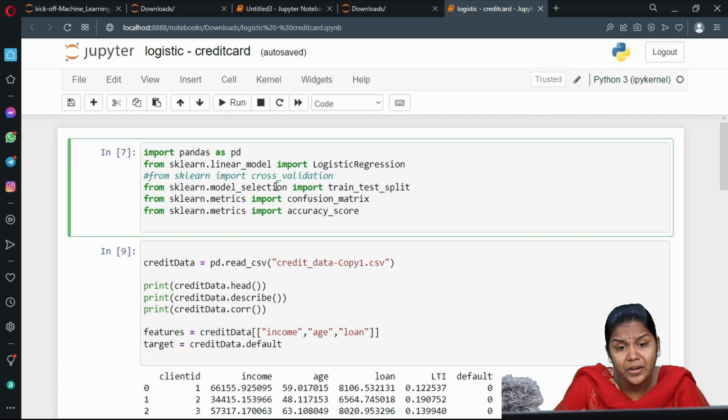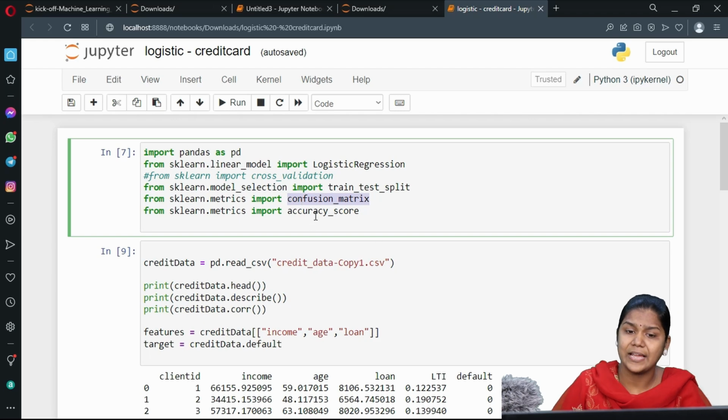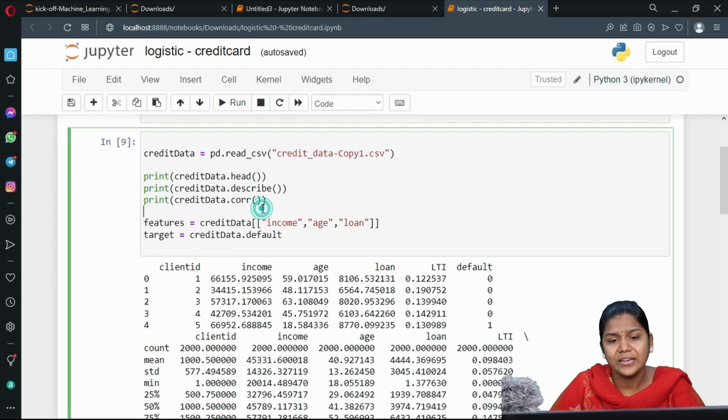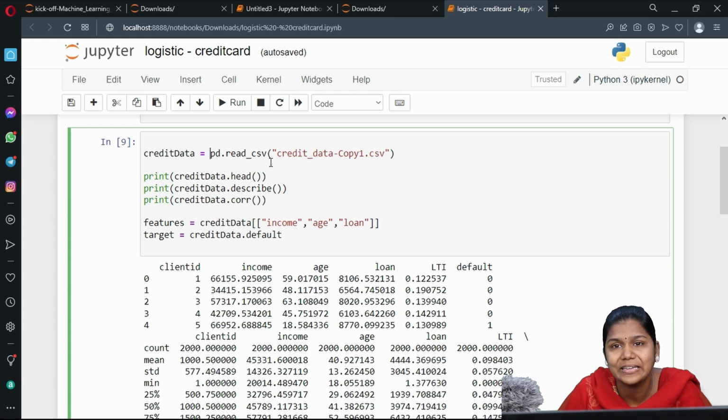Okay. Next, from sklearn.metrics, import confusion_matrix, which is nothing but the output matrix, which will plot my output data in a matrix format. Next, from sklearn.metrics, I have to import accuracy_score because I have to calculate the score value here. Fine. In the next line, I have taken the input file. This is my input Excel sheet data. That file I am reading into the program with the help of the Pandas library, and I am storing the complete Excel sheet into a small variable called credit card.